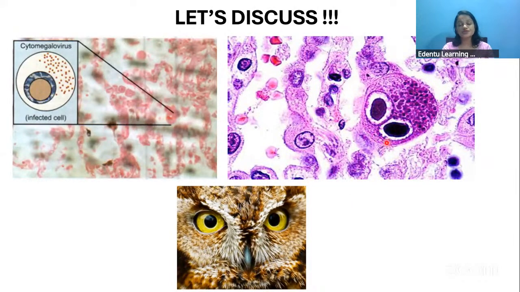Owl's eye inclusion bodies are seen in cytomegalovirus infection, whereas the owl's eye appearance of the cell is usually seen in the Reed-Sternberg cells in the Hodgkin lymphoma. Okay, do not get confused between the two. This is cytomegalovirus infection, and this owl's eye-like appearance in the nuclei is also seen in the Reed-Sternberg cells in the Hodgkin's lymphoma.